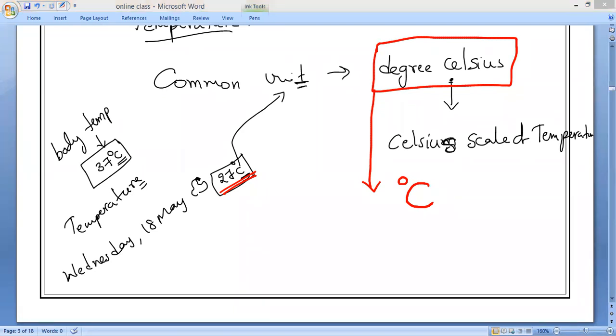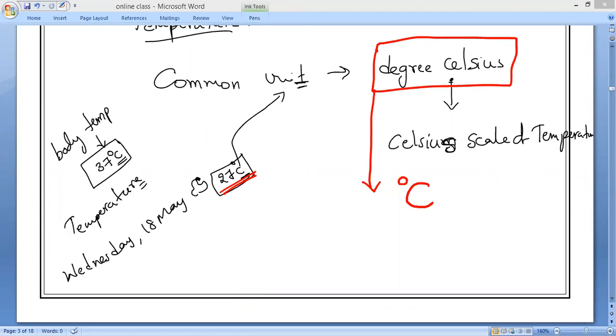How can we read it, guys? Degree Celsius, we can say. So the laboratory thermometers which we use for performing science experiments will be calibrated in degree Celsius only. Do you understand? So that is what you have to remember.